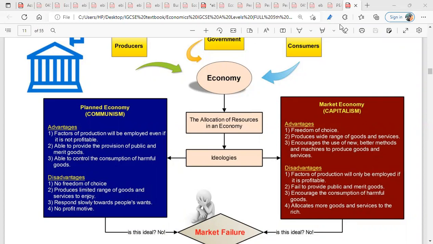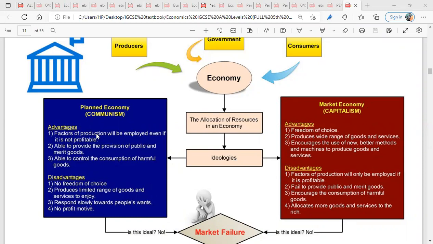In the planned economic system, what to produce, how to produce, whom to produce to, is being decided by the government. That's why we call it planned economy. Do you understand what planned economy is now?